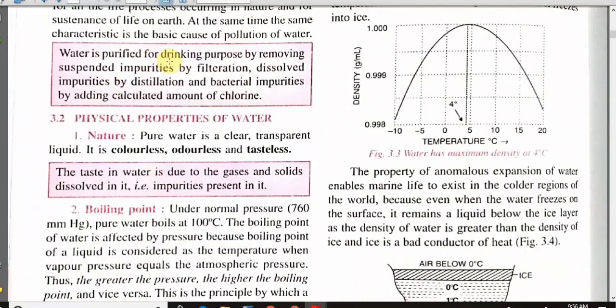Water is purified for drinking purpose by removing suspended impurity by filtration or dissolved impurity by distillation, and we also disinfect water so that we can use the water. Now let us see physical properties of water. Pure water is colorless, odorless and tasteless. The taste in water is due to the gases and salts present in the water. If you remove the salts or gases, the taste of water will be flat.